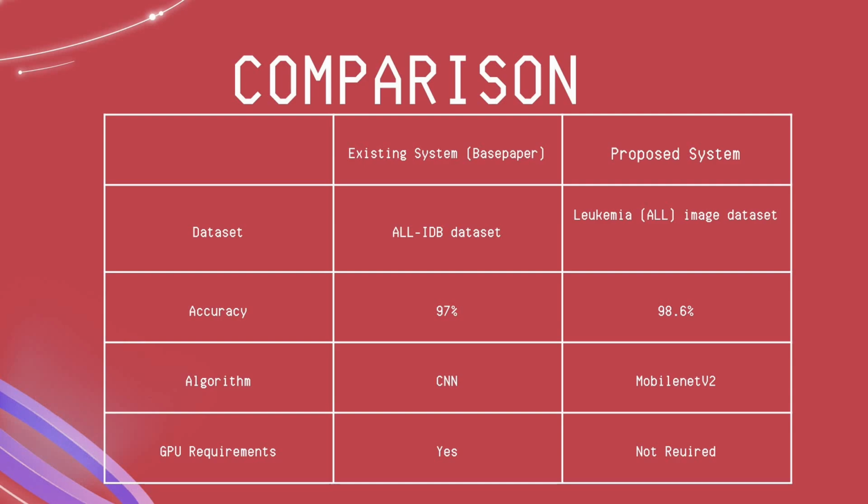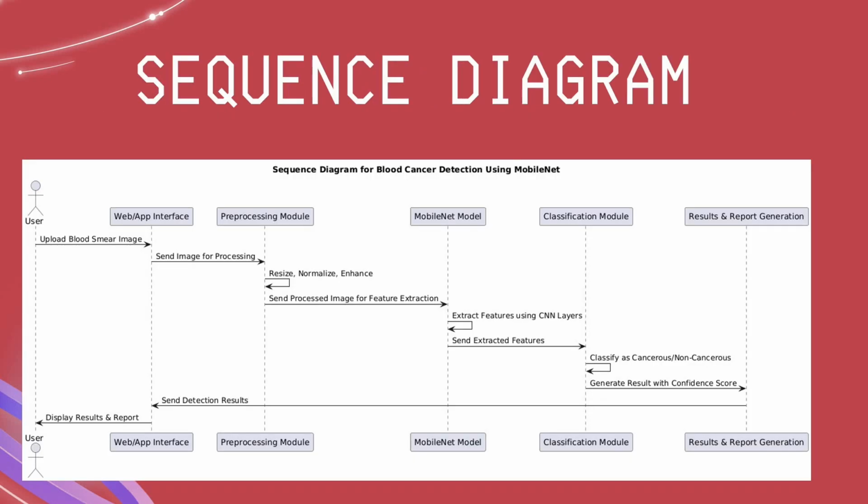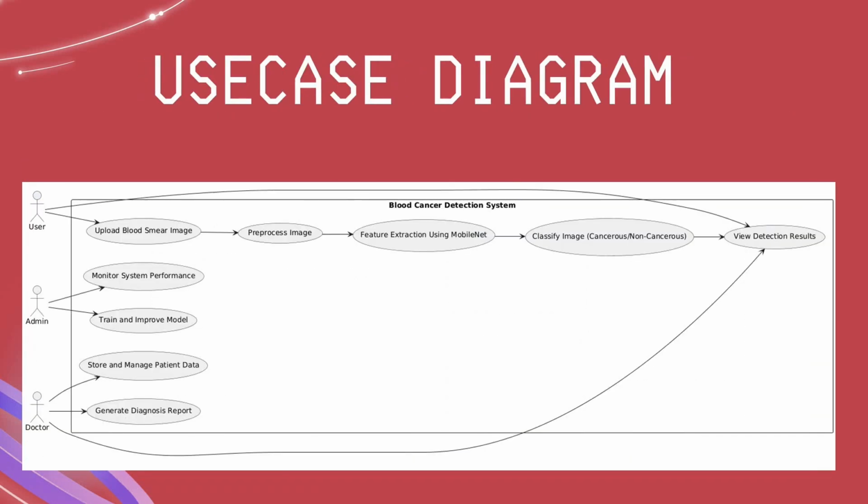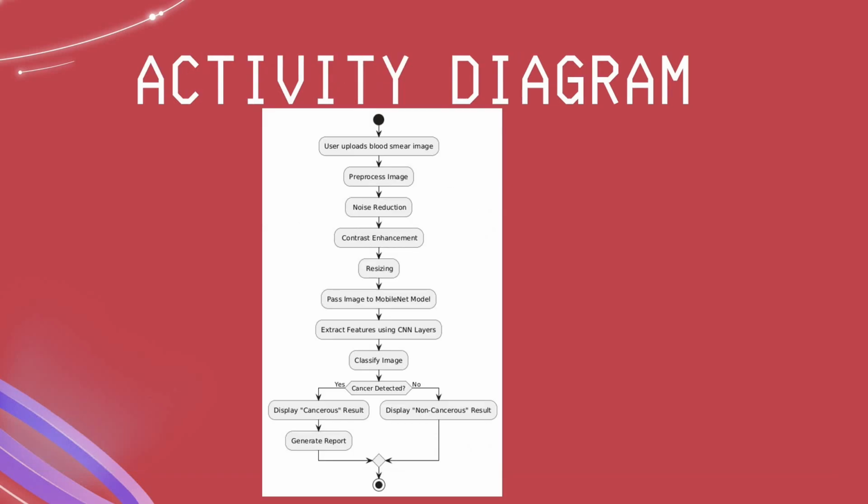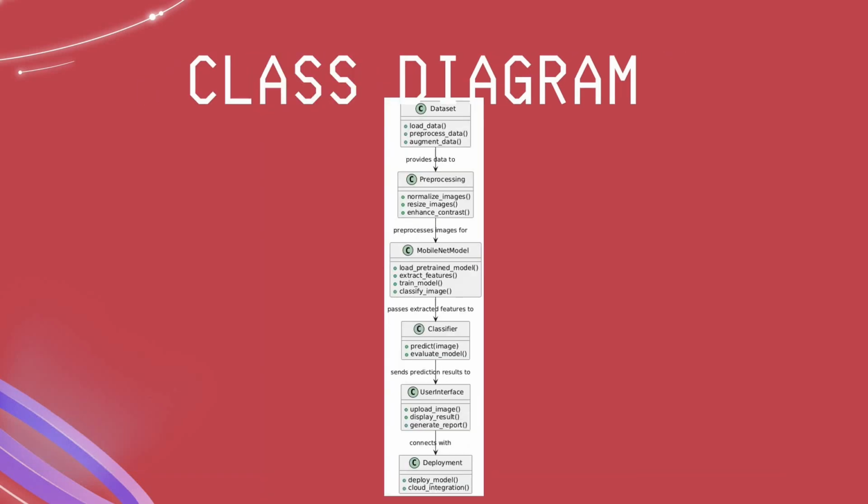The base paper used a traditional CNN model. We are using the lightweight MobileNet version 2 model. For GPU requirement, the existing base paper needs a graphics processor to run the operation, but our proposed system is a lightweight model. You don't need any graphics processor; a basic CPU can run this project. That's the major advantage. The sequence diagram, use case diagram, activity diagram and class diagram are all given here for this project.